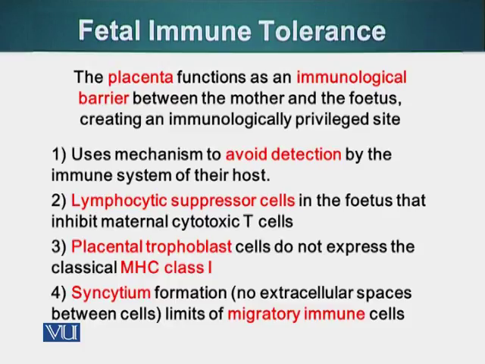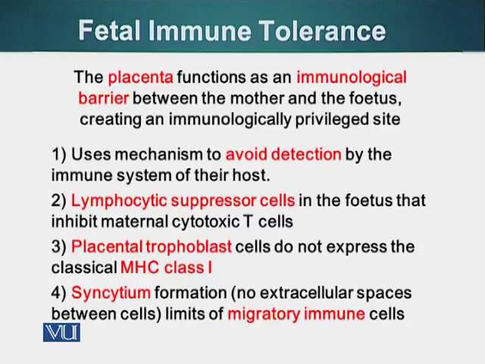There are actually more reasons we can talk about, but I'm just going to restrict myself to 4. For example, the placenta functions as an immunological barrier between mother and fetus, creating an immunologically privileged site. It uses mechanisms to avoid detection. For example, neurokinin B is a type of signaling molecule that can evade immune detection. For your information, this molecule is also used by certain parasitic nematodes, or worms.